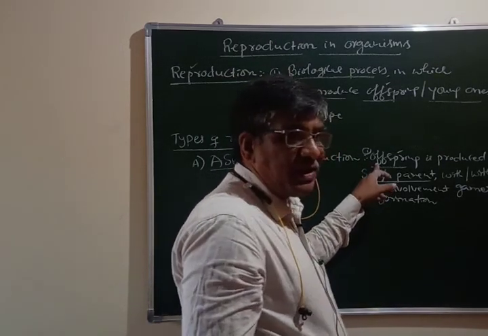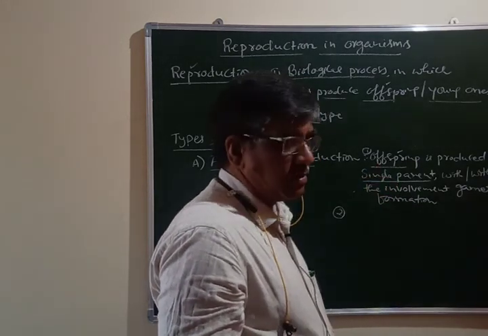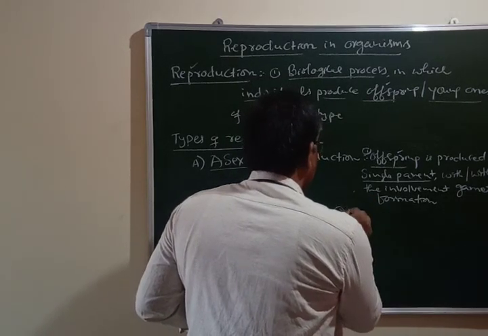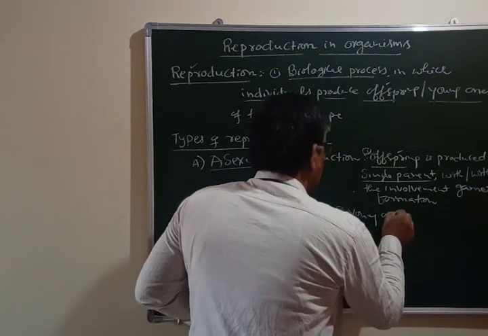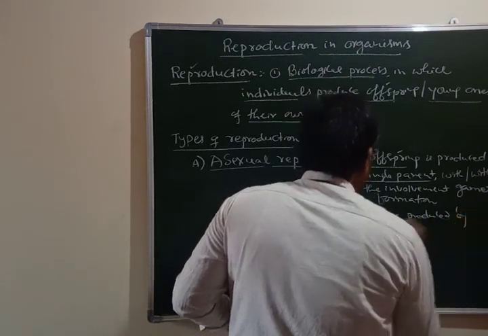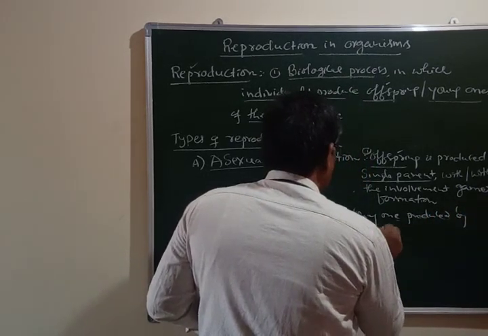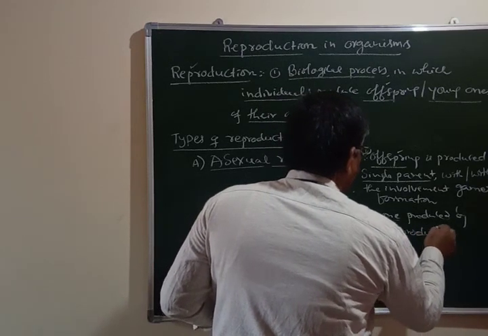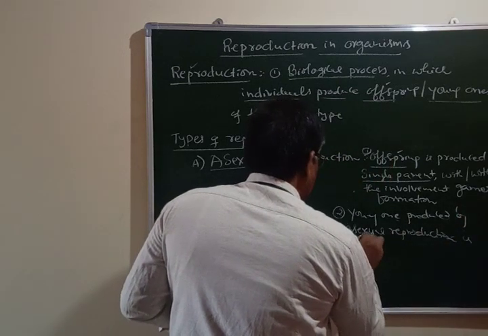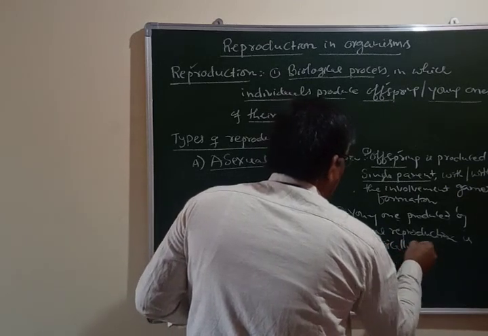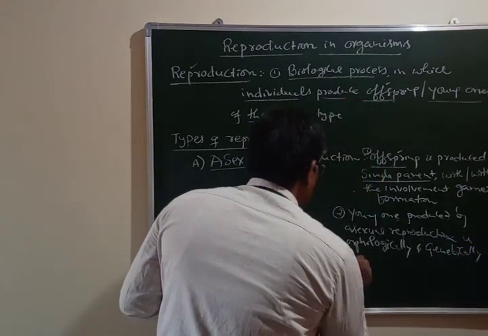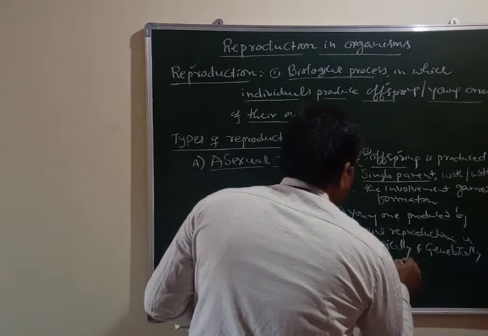When offspring or young one is produced by a single parent, that new individual or the young one which is produced by asexual reproduction is morphologically and genetically similar to its parents.